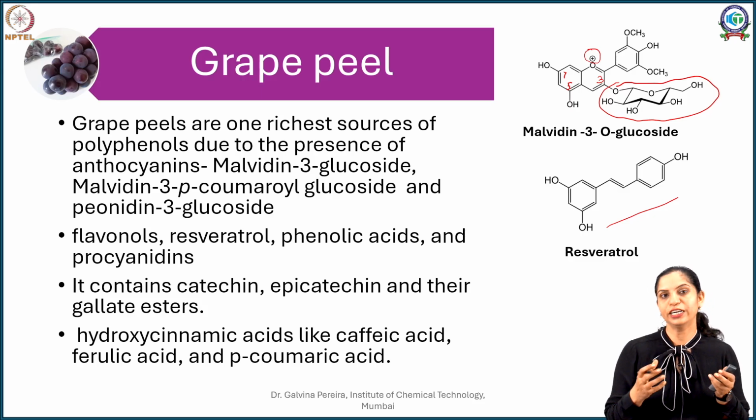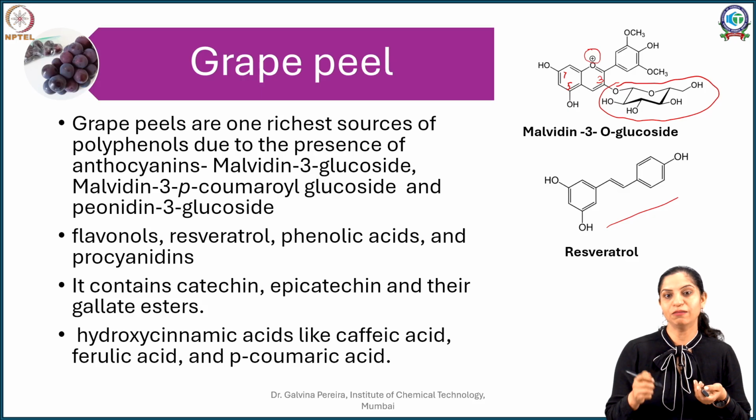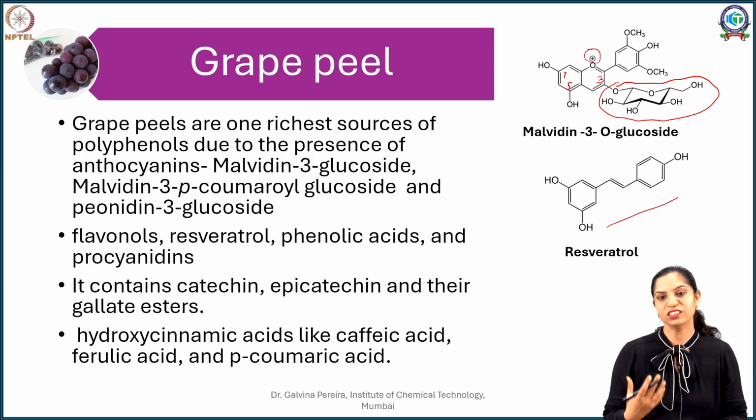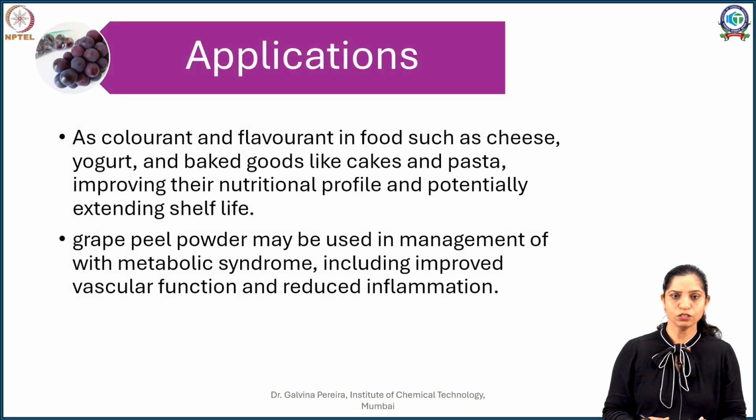Now you know that the sugar content of grapes is very high, and as a result the rate of infestation is very high. To prevent that, grapes produce lots of these phenolic compounds, and that is the reason your grape peel is so rich in polyphenols. It also contains defensive compounds like caffeic acid, ferulic acid, coumaric acid, and so on. Because it contains so many polyphenols, anthocyanins, flavanol derivatives and tannin derivatives, it is very high when it comes to antioxidant capacity. So grape peel powder is a strong antioxidant.